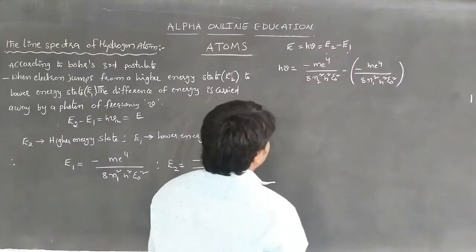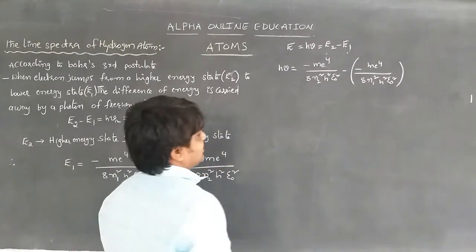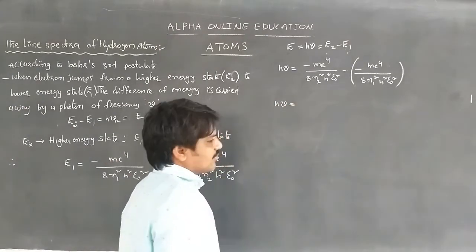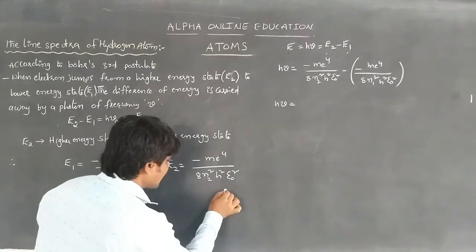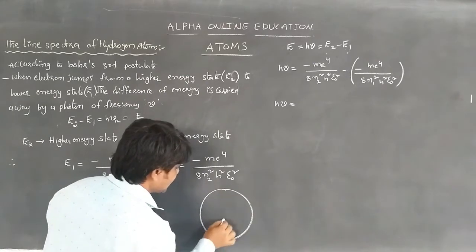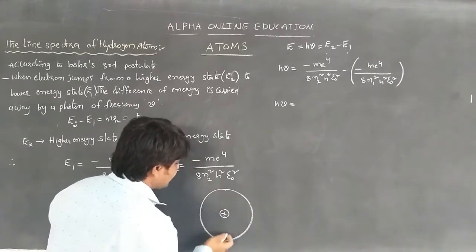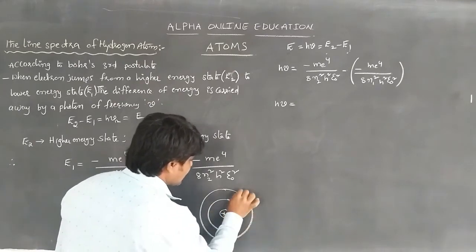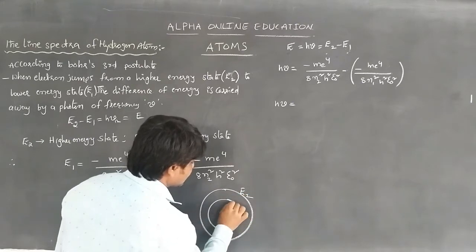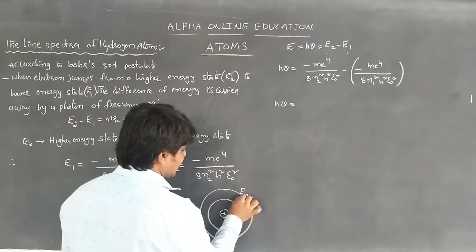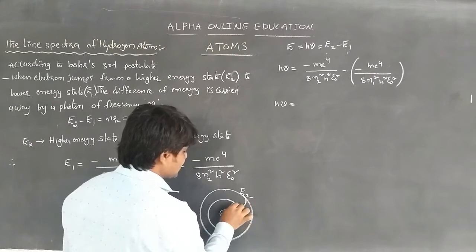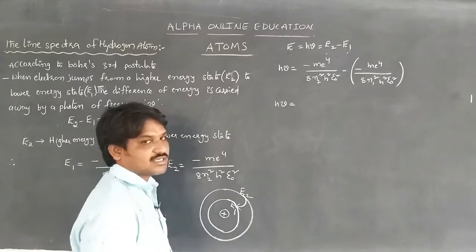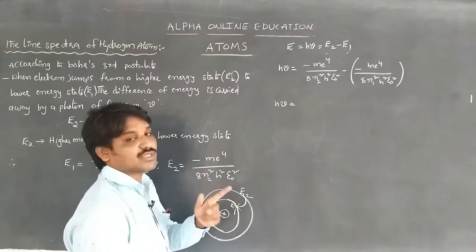So here we write h nu is equal to the difference. When the electron jumps from the higher energy orbital E2 to the lower energy orbital E1, the energy of the photon is equal to the difference between the two energy levels.